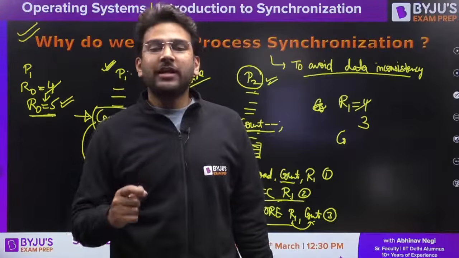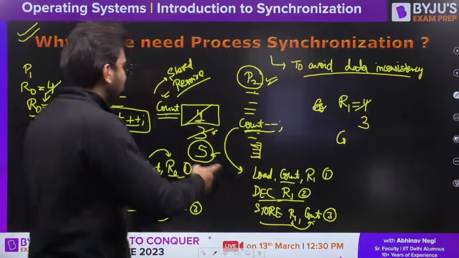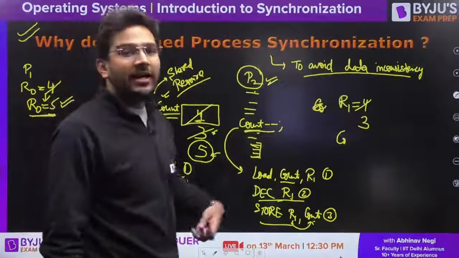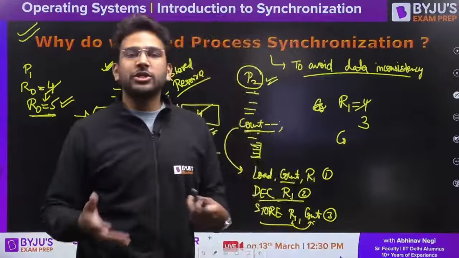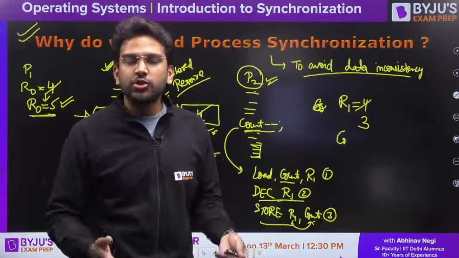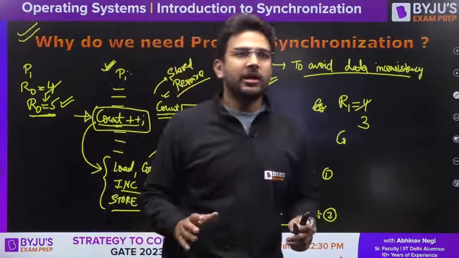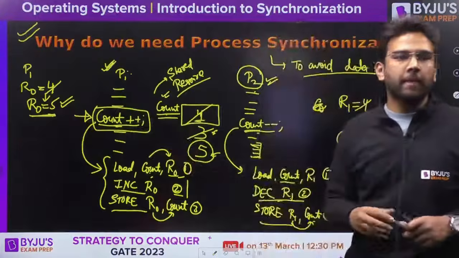Okay, that's why we need synchronization, because in this case we are going to have data inconsistency. One process will be reading the incorrect value if it is sharing some common variable or some common resource with other processes. Is it clear so far? Please let me know this.